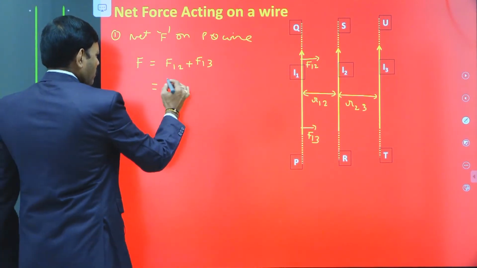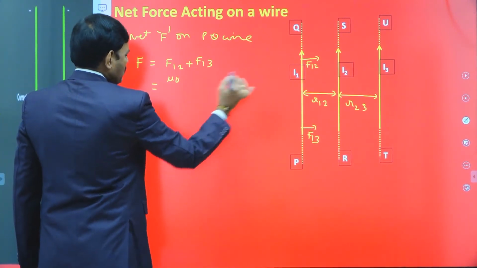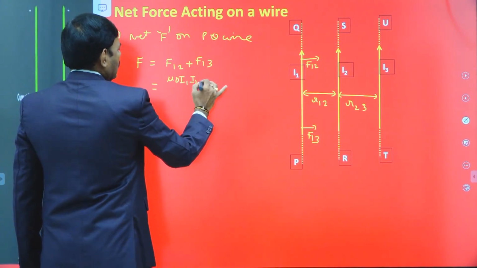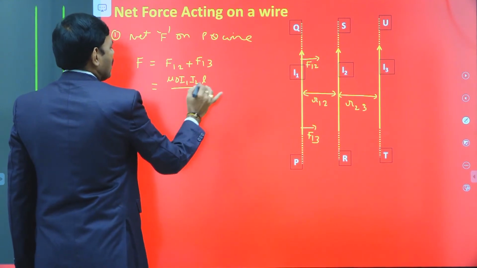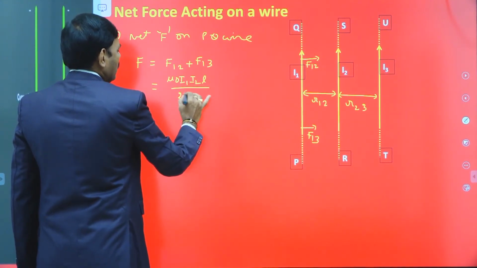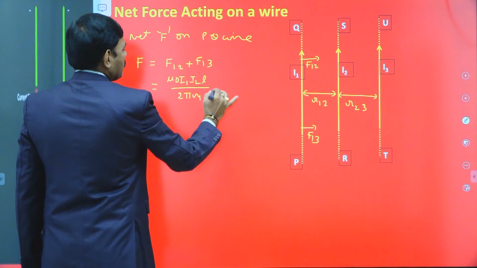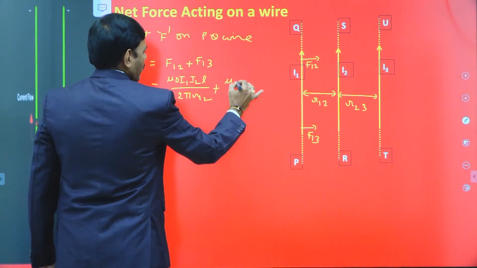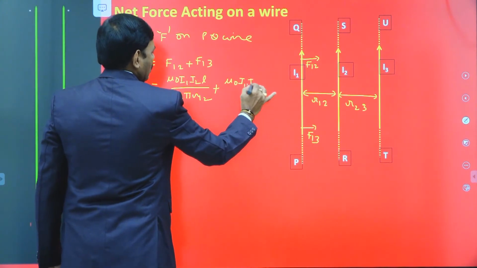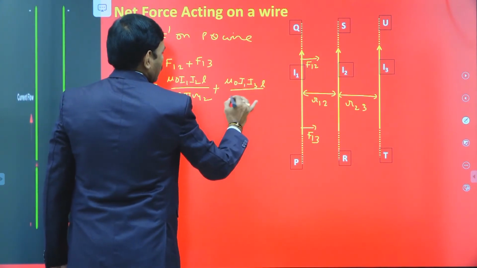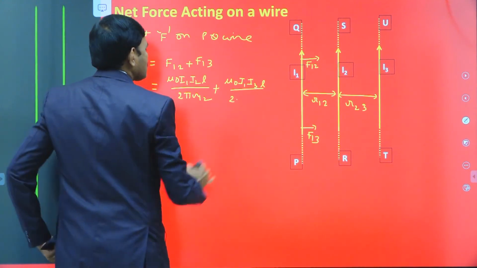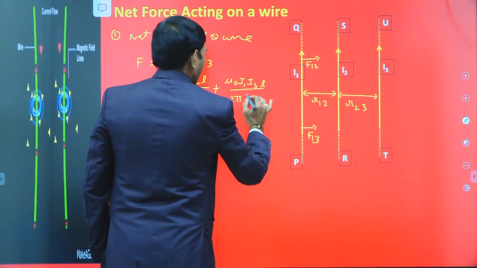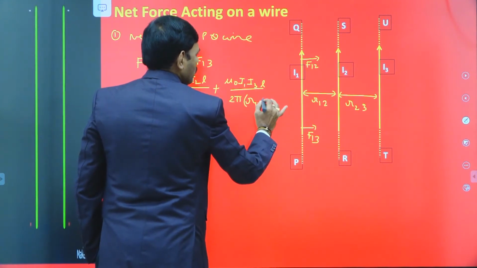Here the force between first wire and second wire, I1, I2, L is the part of length of first wire, mu naught I1, I2, L divided by 2 pi R12. Next force between first wire and third wire, mu naught I1, I3, L divided by 2 pi, first wire and third wire having separation R12 plus R23.